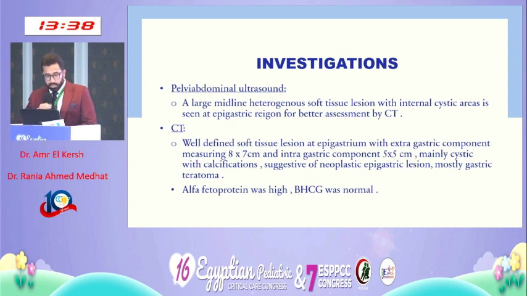Investigations. The pelvic abdominal ultrasound showed large midline heterogeneous soft tissue lesion with internal cystic areas seen at the epigastric region, for better assessment by CT. CT showed well-defined soft tissue lesion at epigastrum with extragastric component measuring 8.7 centimeter and intragastric component 5.5 centimeter, mainly cystic with calcification suggestive of neoplastic epigastric lesion, mostly gastric teratoma. Alpha-fetoprotein was done, which was high, but beta-HCG level was normal.